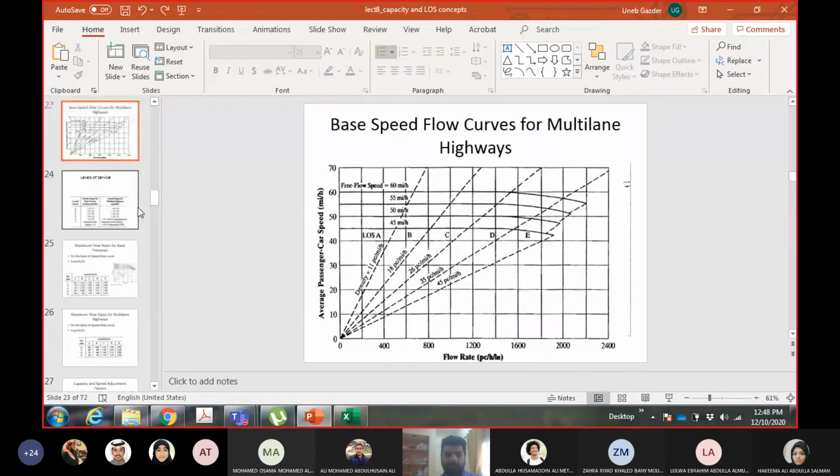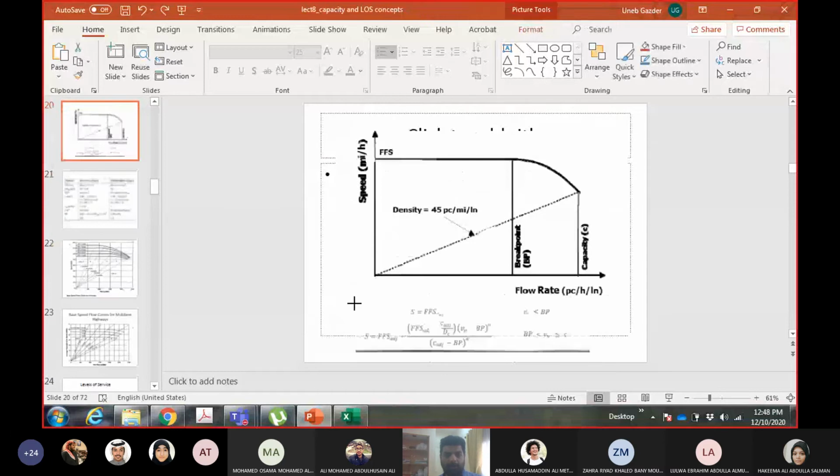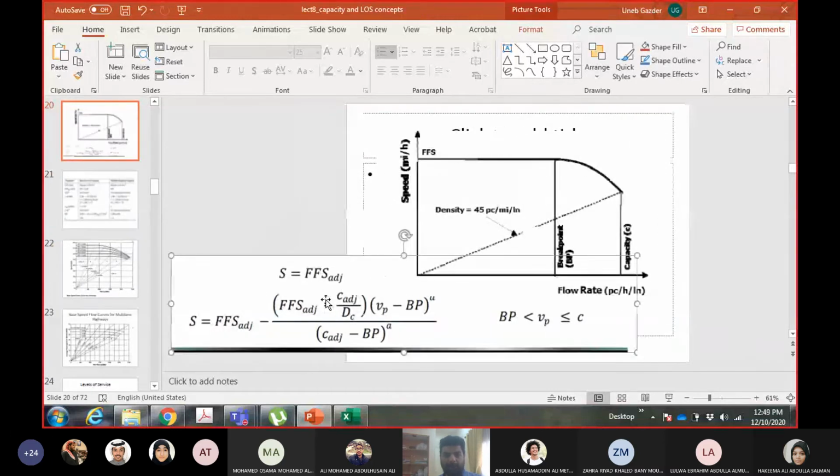Okay, so I'm using these two conditions now. Up to the breakpoint, speed equals the free flow speed, so a straight line. After the breakpoint, 1056, up to capacity, which is 2400, you will calculate speed using this equation. I know the free flow speed, the capacity, and DC is 45. VP I will change. The breakpoint I've already calculated as 1056, and A is a constant, 2 for freeway. I will change the value of VP and I will get different values of S.